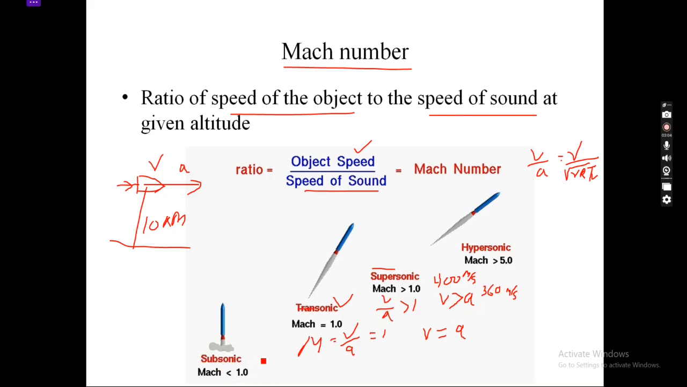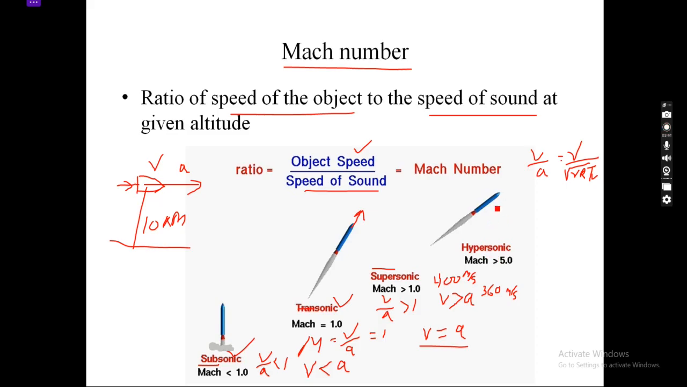Coming back to this point, if the Mach number is less than 1, then it is called subsonic. Sub means less than the speed of sound. So if the object is traveling less than the speed of sound, that means the speed of the missile or rocket is less than the speed of sound at that particular altitude. So this is subsonic, less than the speed of sound. This is sonic, which means the rocket or missile is traveling at the speed of sound.